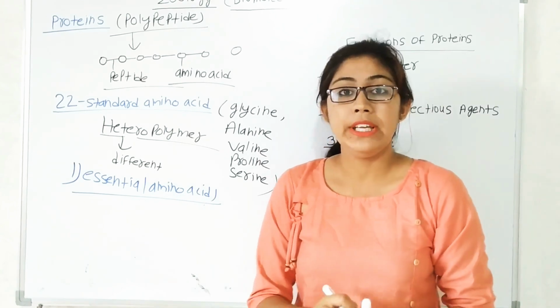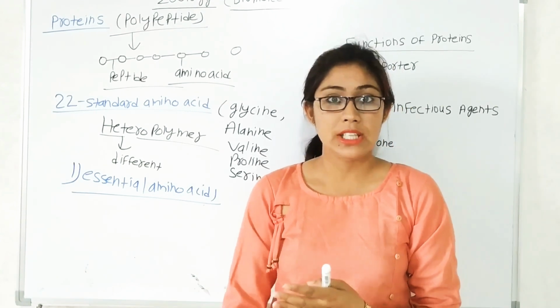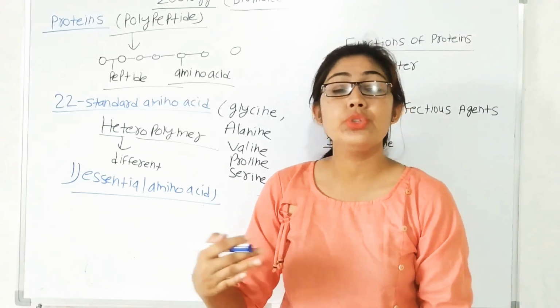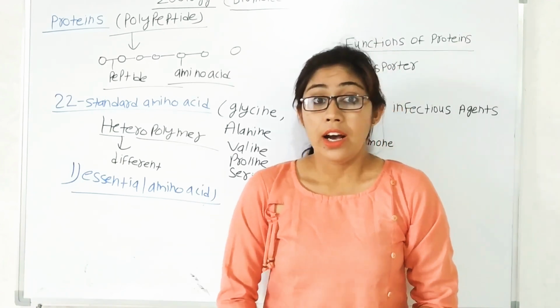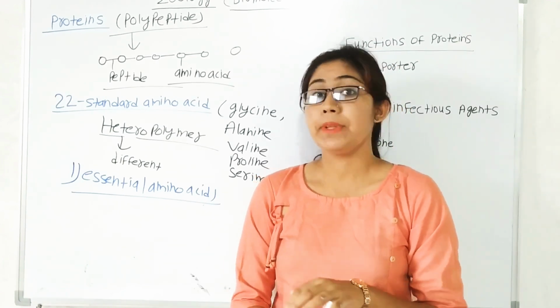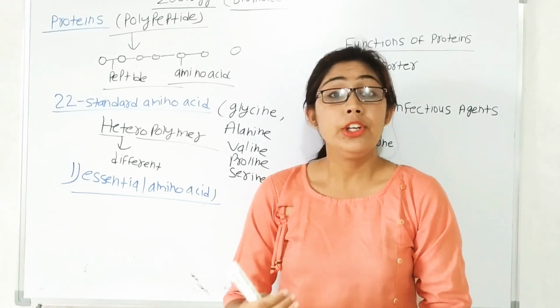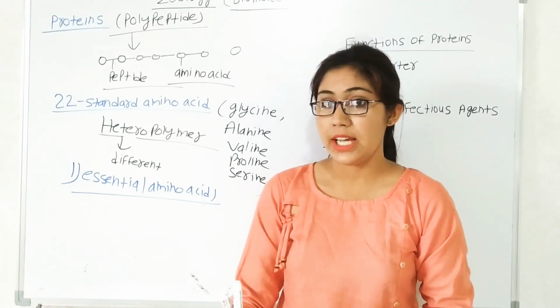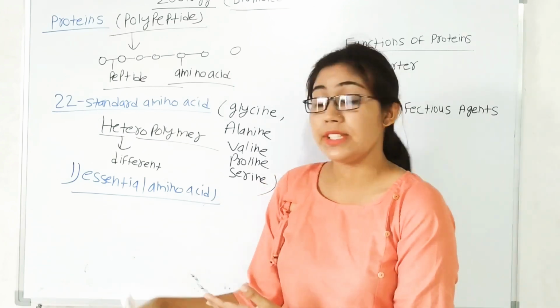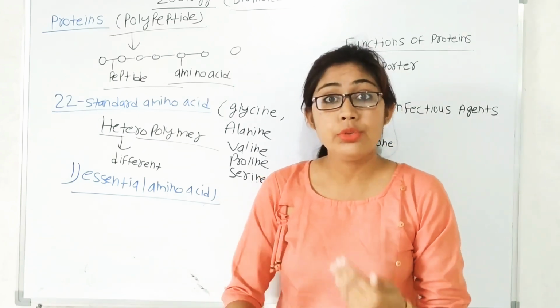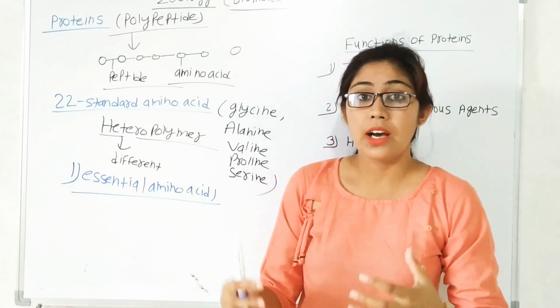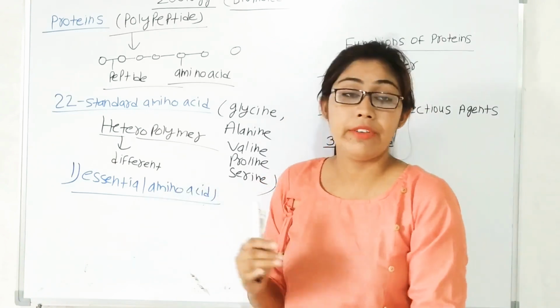It means our body is not able to synthesize all the 22 standard amino acids. If we talk about plants, then plants are able to synthesize all the 22 standard amino acids, but the human body is not able to synthesize all of them, yet we require them. Means they are essential for our health.